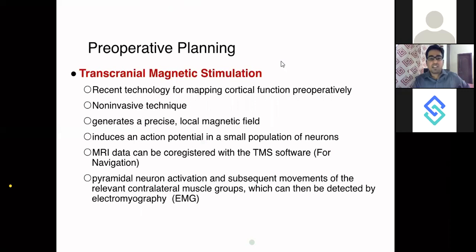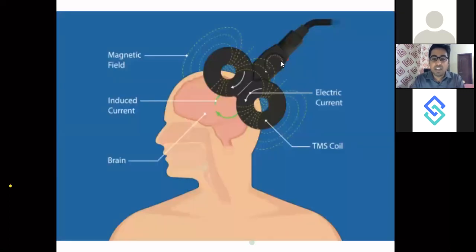Now talking about transcranial magnetic stimulation. These are all recent advances. This awake craniotomy chapter itself forms part of recent advances in neurosurgery. So all those people who are preparing for AIIMS and JIPMER and the institutes need to mug it up very well. Talking about transcranial magnetic stimulation, what you do is you will have a magnetic